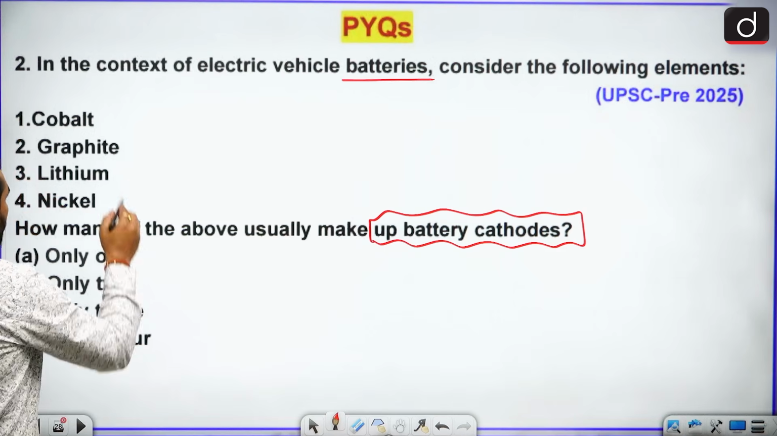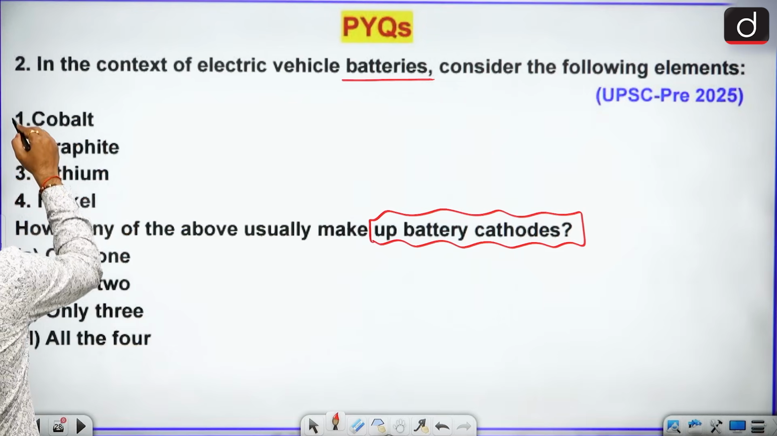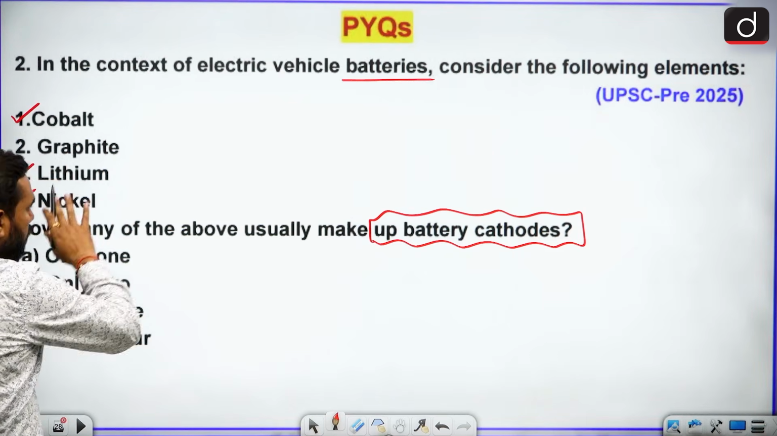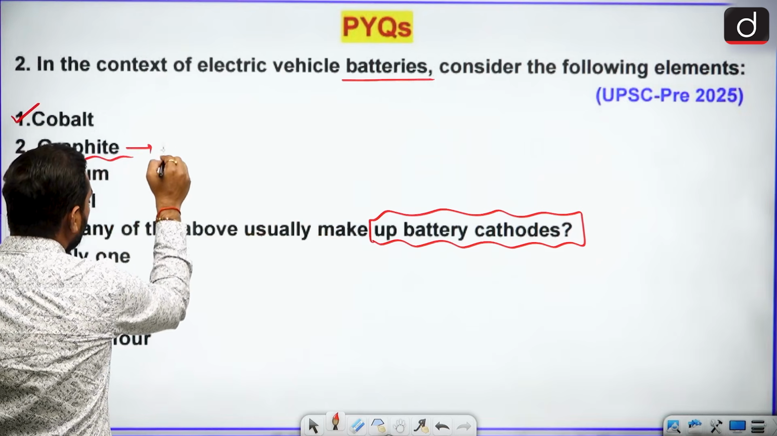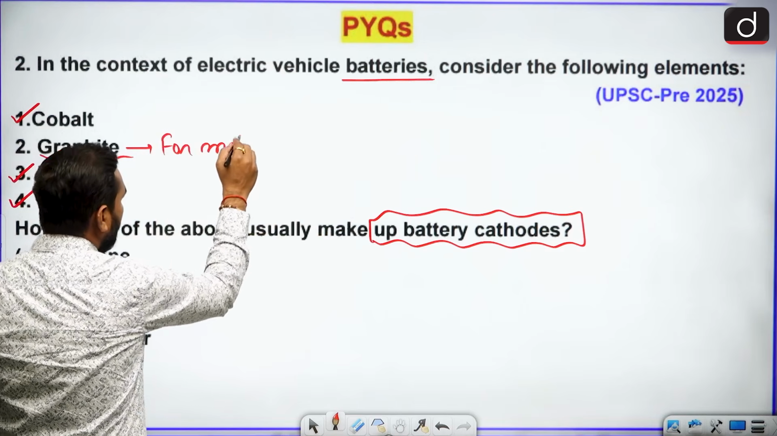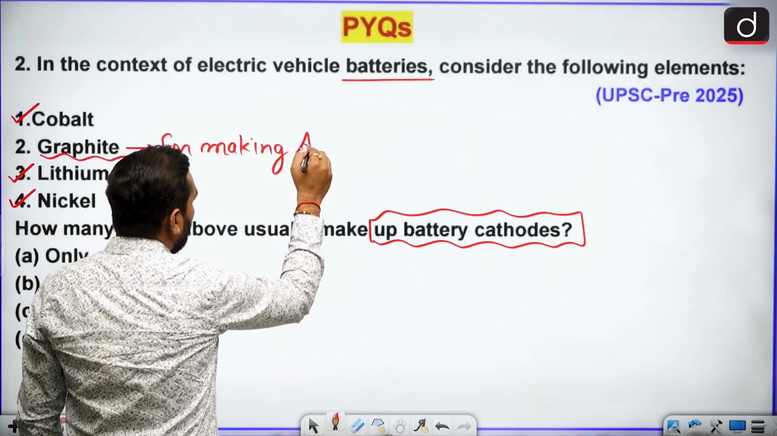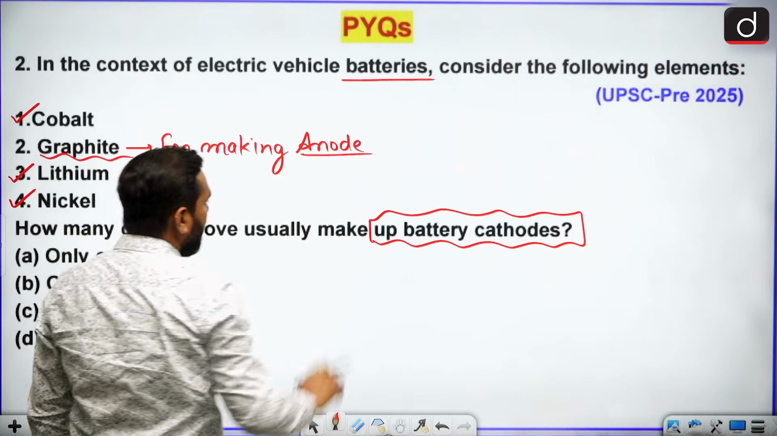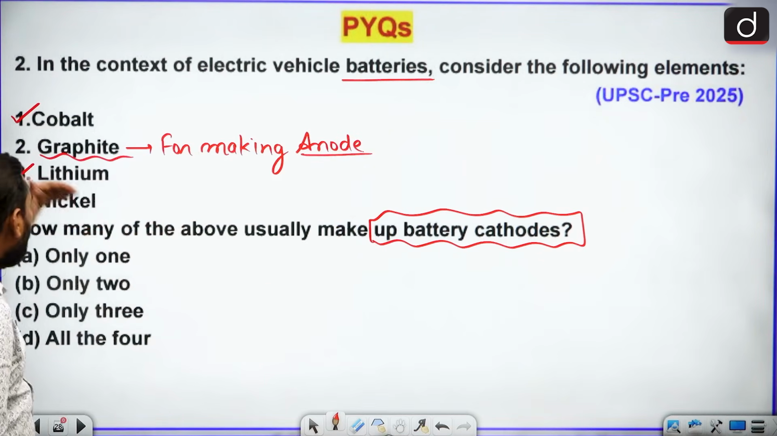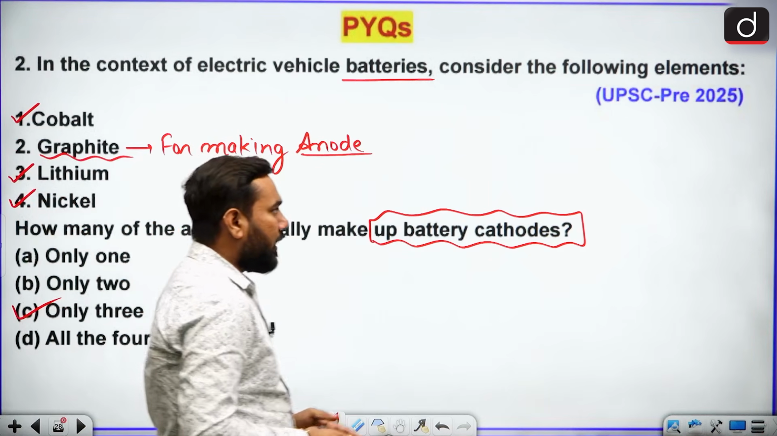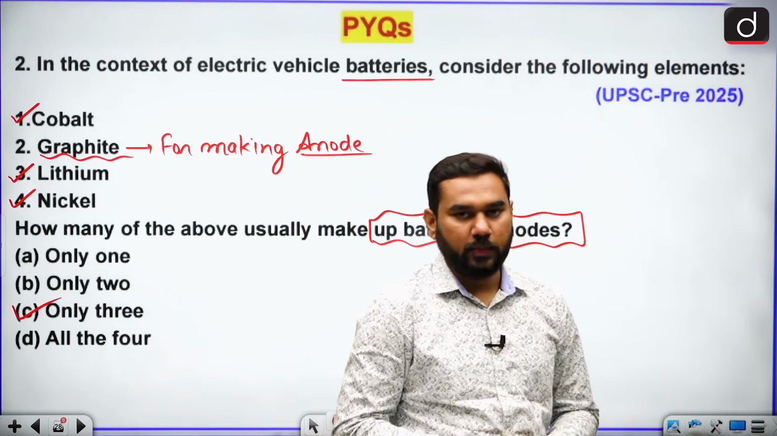So we can simply say cobalt, lithium and nickel. Cobalt, lithium and nickel are used for making the cathode, but graphite is used for making the anode. So now you know the difference between them. Your anode is made by graphite and the cathode is made by cobalt, lithium and nickel. So how many of the above usually make it? Only three. So these two questions are directly asked from your hydrogen economy and this part.